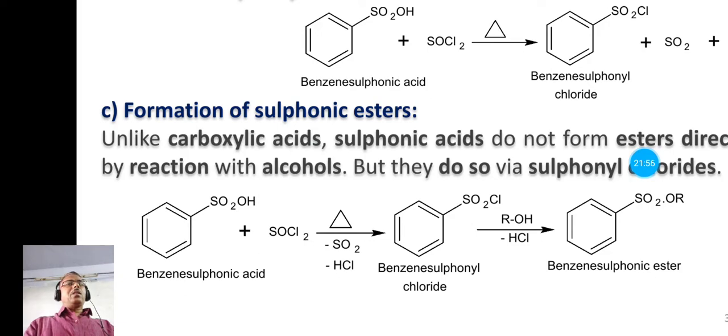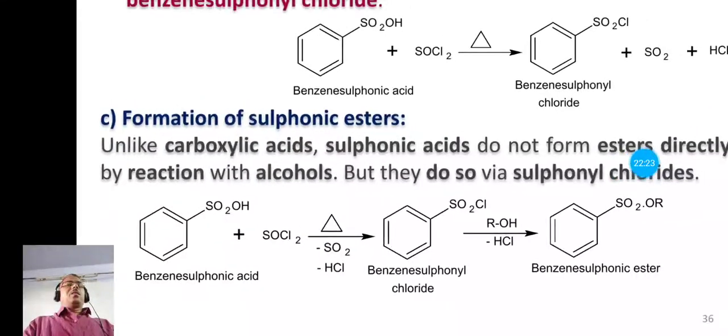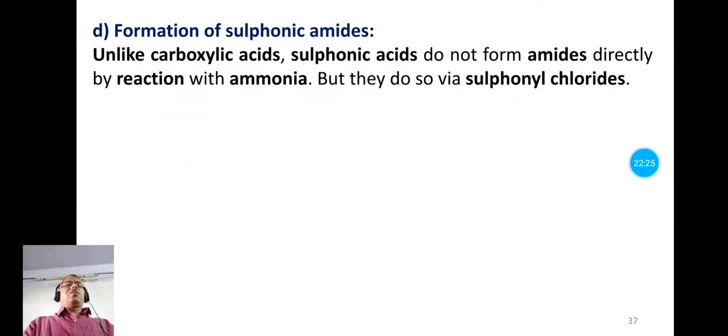Now in the second step, this benzene sulfonyl chloride is treated with alcohol. You may use any alcohol, ethyl alcohol or any other. So this alcohol reacts with benzene sulfonyl chloride and forms the ester. Here is the SO2OR group, meaning the chlorine is replaced by the alkoxy group OR, and we have the product benzene sulfonic ester.